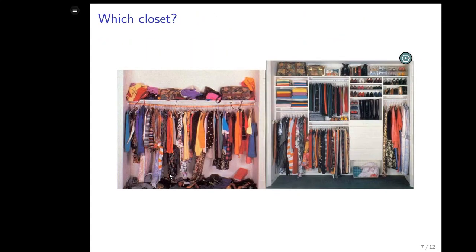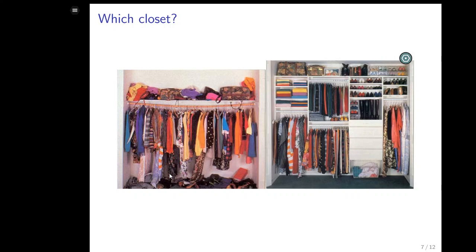Suppose that you were looking to buy a closet organizer. For example, you could purchase my closet organizational skills, which you see on the left, or you could purchase my mother's closet organizational skills, which you see on the right.